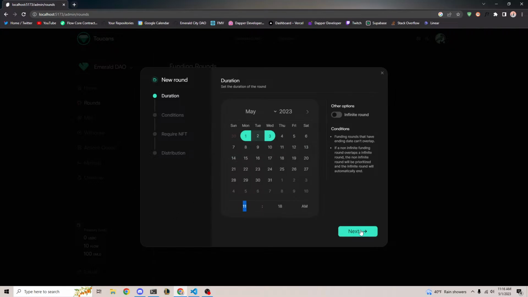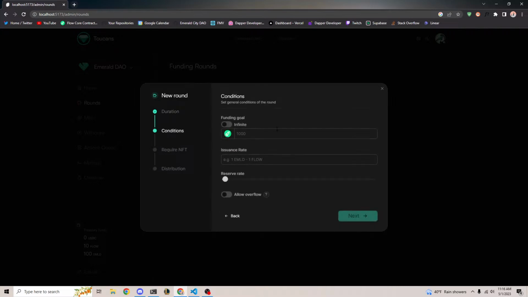Oh, and also it can be an infinite round. So if it's an infinite round, that means it starts at a certain date and just goes on forever until either it's ended or another one starts. But we could just do this for now. Then these are the conditions. So we can specify a goal. Again, our goal can be infinite, but let's say our goal is 1,000. We want to raise 1,000 flow token, and the issuance rate is 10. So this means for every one flow token we donate, we'll get 10 emerald in return.